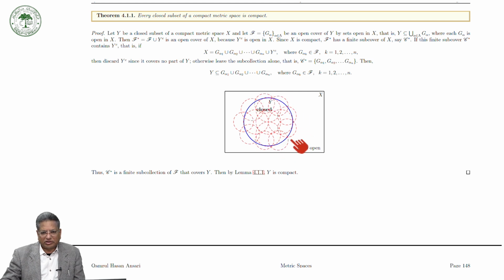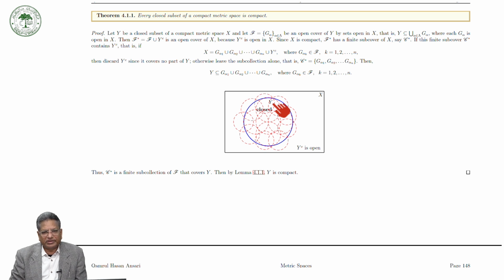And this blue one is my closed set Y. It is not necessarily a circle; I have drawn it just to show you that you can take a circle or something else. As I mentioned, the shapes of balls are quite different.